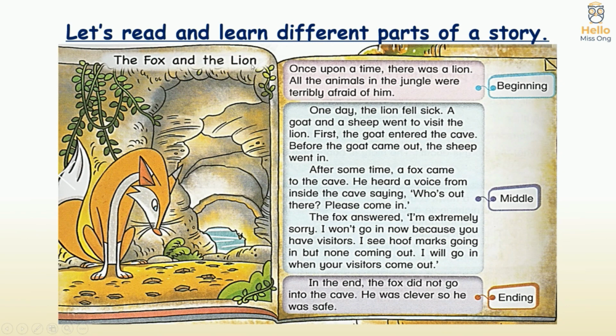The Fox and the Lion. Once upon a time, there was a lion. All the animals in the jungle were terribly afraid of him. One day, the lion fell sick. A goat and a sheep went to visit the lion. First, the goat entered the cave. Before the goat came out, the sheep went in.